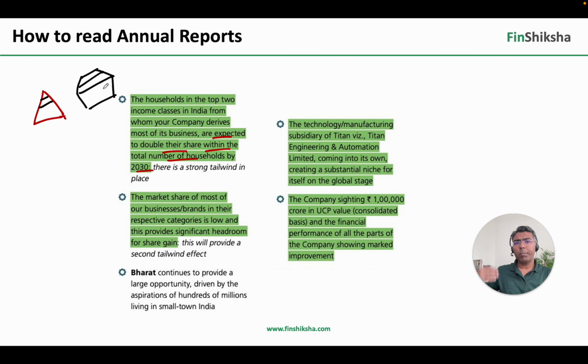The premium segment and the upper middle class will be very large. So there's a huge tailwind just because economy is progressing and people are moving upward. People are upwardly mobile in terms of their earnings and their wealth as we look at that. The market share of most of the brands in their respective categories is low, right?